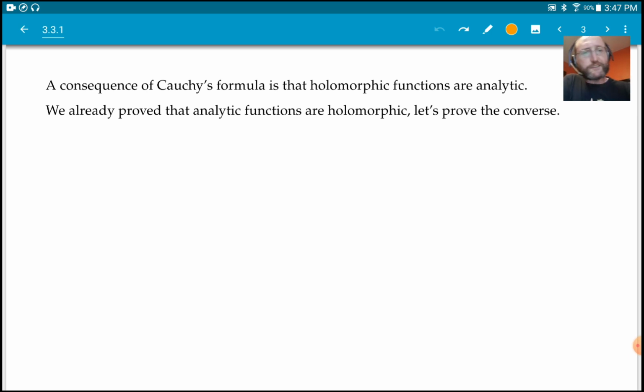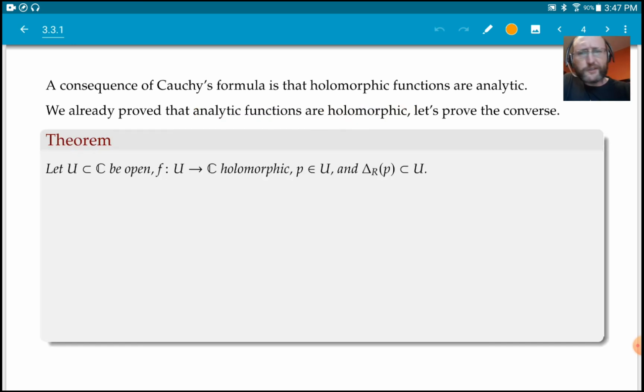Right, so let's prove the converse. Let's prove that if we start with something that's complex differentiable, it actually happens to be analytic, that it has a power series. So you start with any open set U, and a holomorphic function in U, a function with a complex derivative at every point.